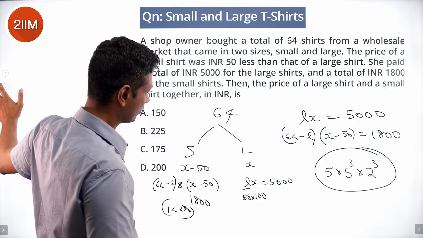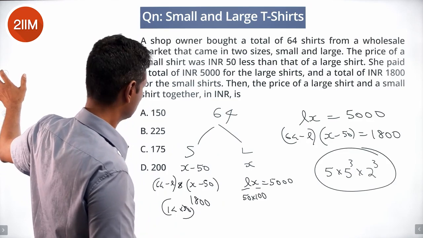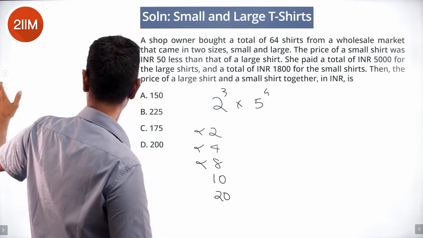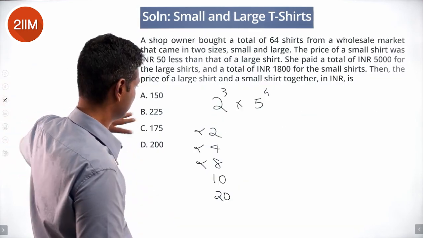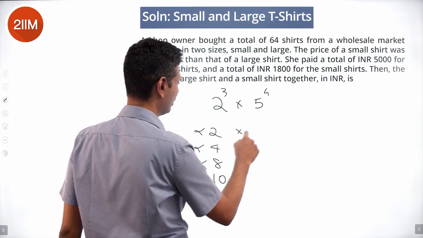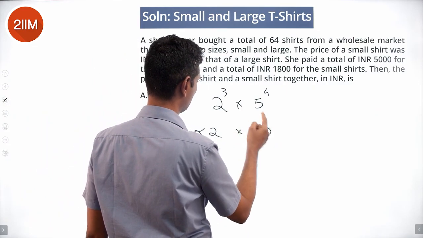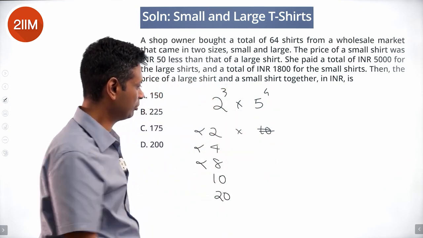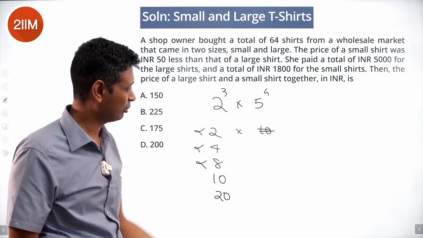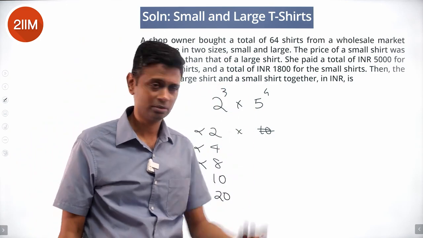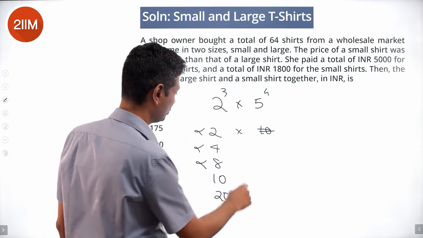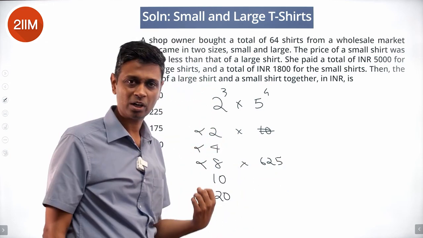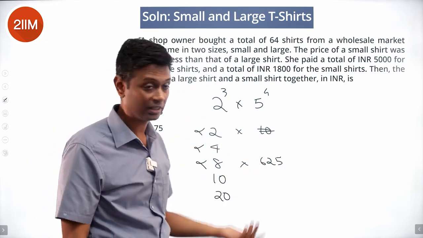You see L is less than 64, this X is more than 50, and X should be the remaining 2 square into 5 power 4. It's a very large number, we don't have to worry about it. The number is too large, 1,000 plus price point. 8 into 5 power 4 is 625. Doesn't work. 64 minus 8 is a large number.